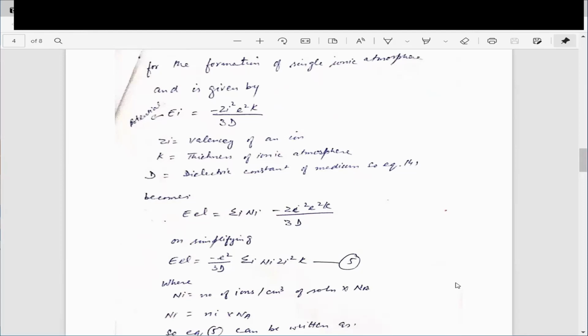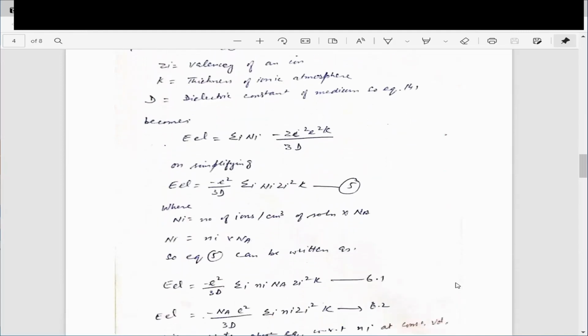E_el is equal to summation N_i E_i. Now we put the value of E_i from the above equation, and you will get equation number 5 as E_el is equal to minus e square over 3D summation N_i Z_i square kappa. Here, if you see, there are some constants. N_i is the number of ions per centimeter cube of the solution times Avogadro's number, so you can say N_i is equal to small n_i, the number of ions, multiplied by Avogadro's constant.